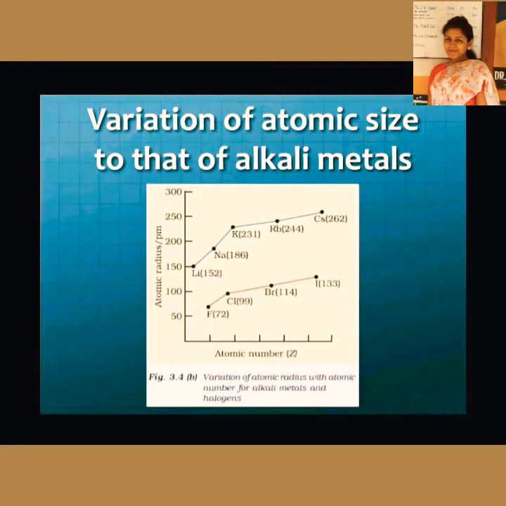Now variation of atomic size in alkali metals. Now here also the same thing. See, down the group it is shown. So lithium is the first element of group 1. Its atomic size, and see that of cesium is huge. Cesium is comparatively large compared to lithium, and same is the case from fluorine to iodine.